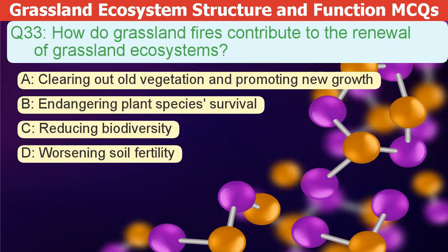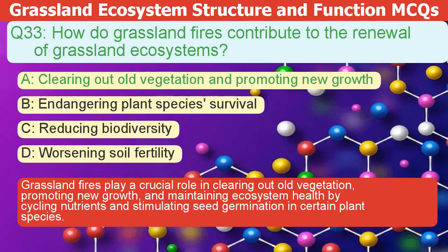How do grassland fires contribute to the renewal of grassland ecosystems? A. Clearing out old vegetation and promoting new growth. B. Endangering plant species survival. C. Reducing biodiversity. D. Worsening soil fertility. The correct answer is A. Grassland fires play a crucial role in clearing out old vegetation, promoting new growth, and maintaining ecosystem health by cycling nutrients and stimulating seed germination in certain plant species.